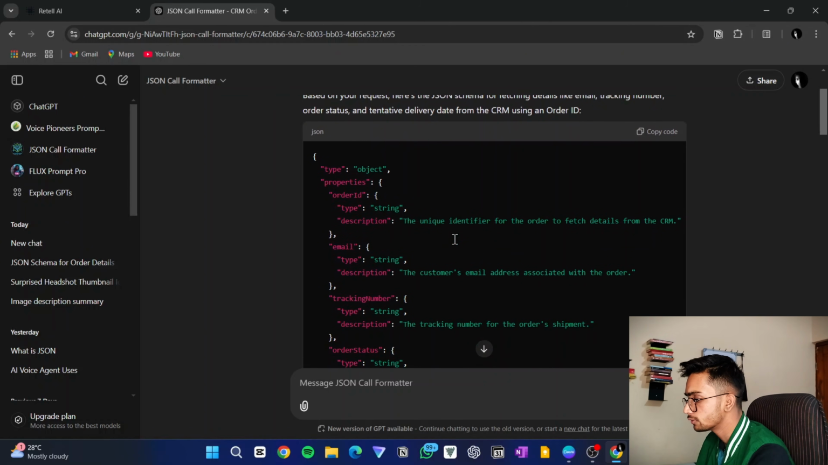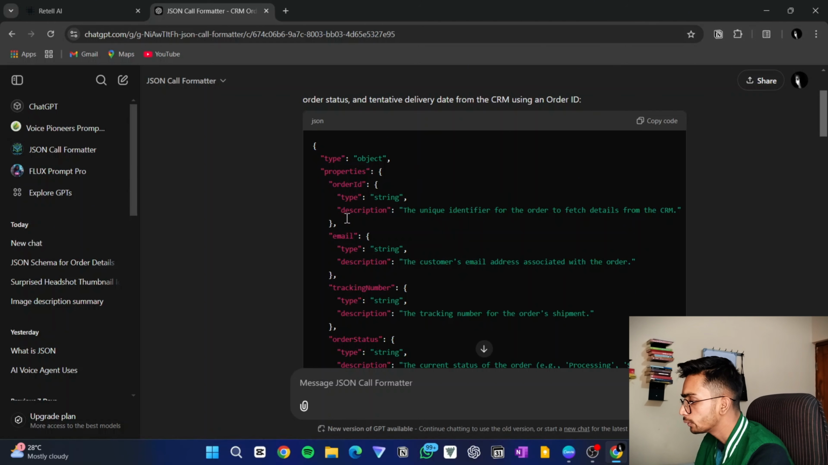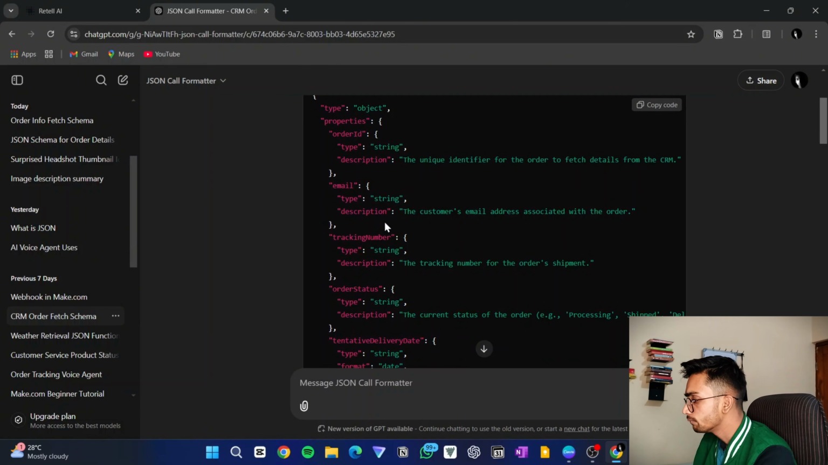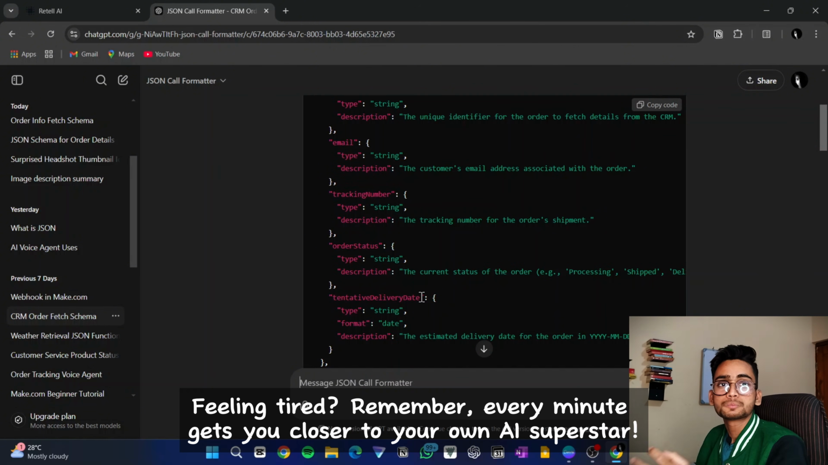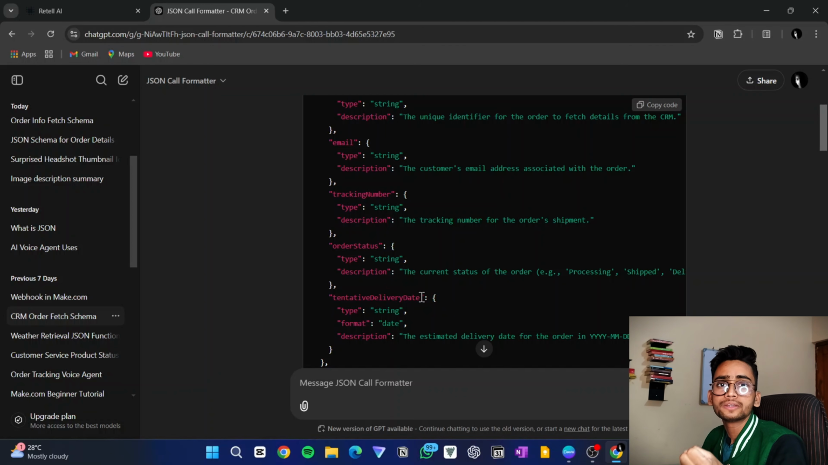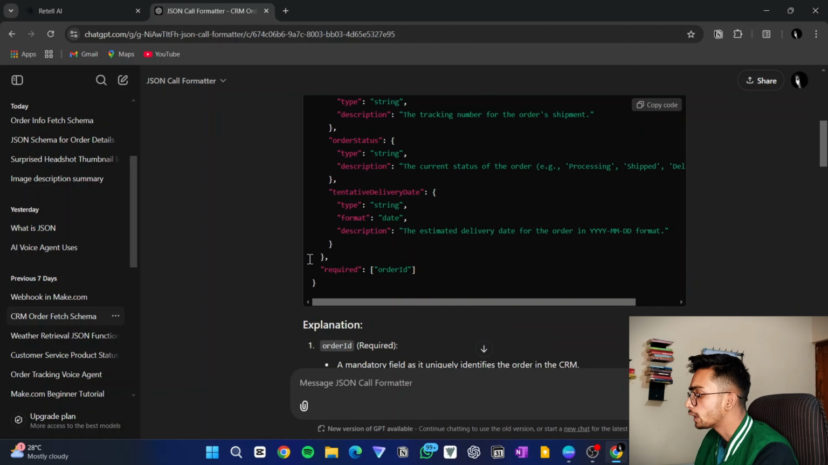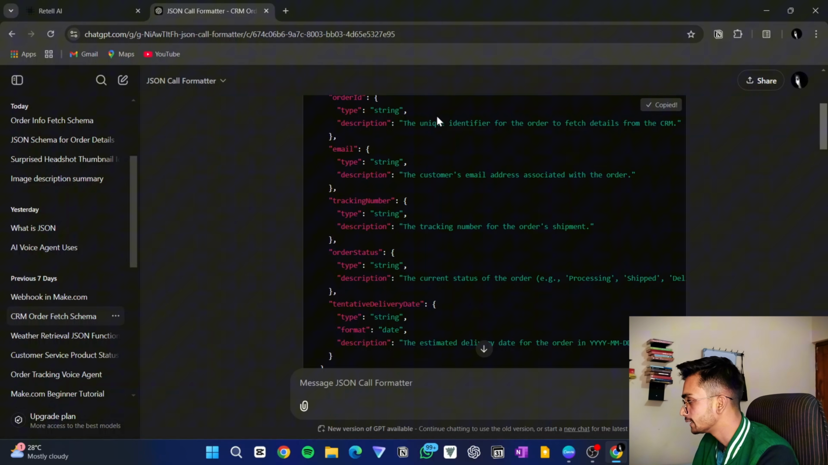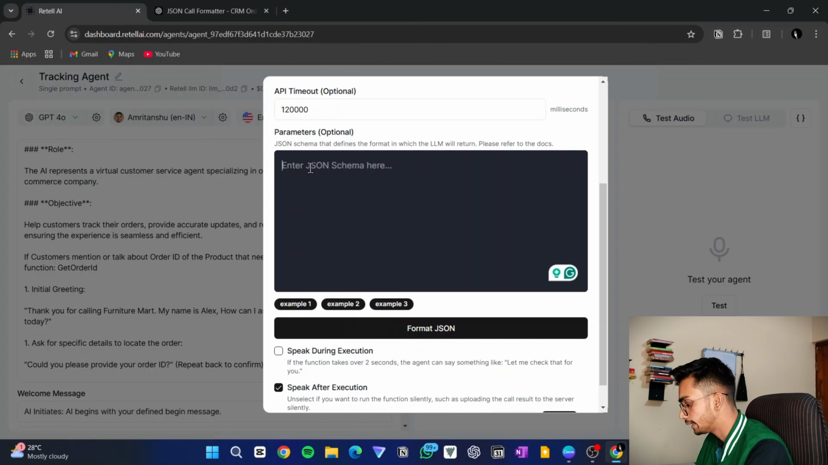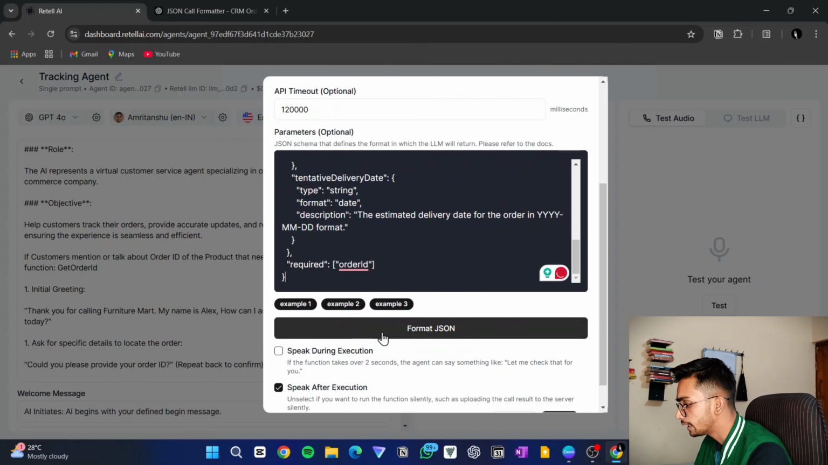The speciality about JSON format is that you can easily understand it as a human, and the computer can also understand it. For example, you can see we are asking for email, tracking number, order status and tentative delivery date as a response from the CRM. We only require the order ID and we will get all this response. This is the message this JSON format will be sending to make.com when it gets connected using Webhook. We will copy this JSON format and paste it in Retell AI in our custom function and click format JSON.